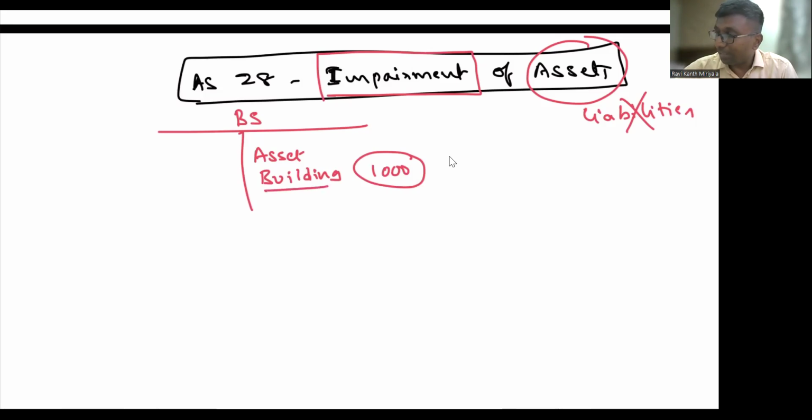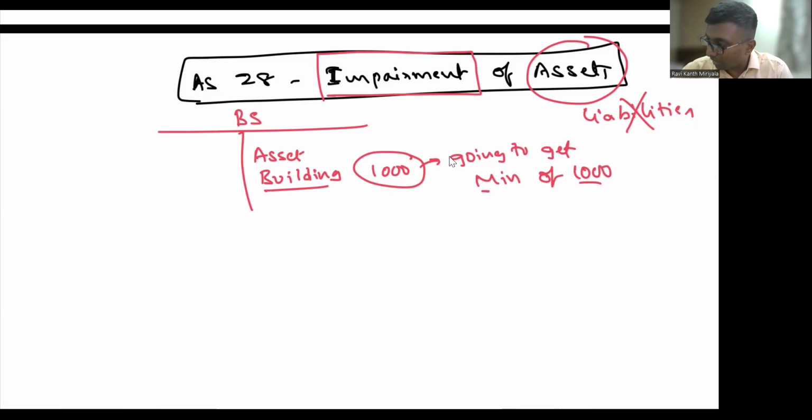So from the building, we are going to get a minimum of 1,000 rupees, either by way of selling or by way of using it, whatever the way. So I'm able to get minimum 1,000. This is important, not maximum 1,000. Whatever the reason, you are trying to say I'm going to get 1,000 rupees from the building.